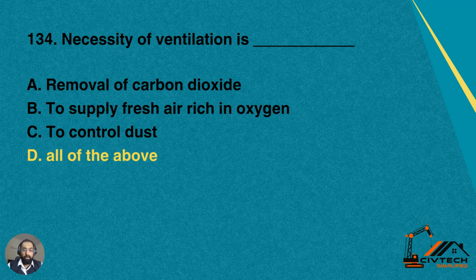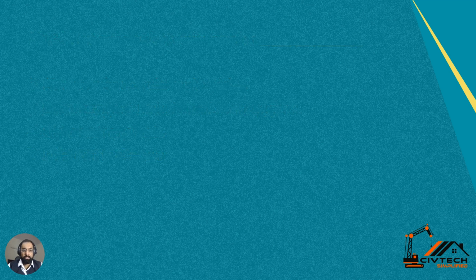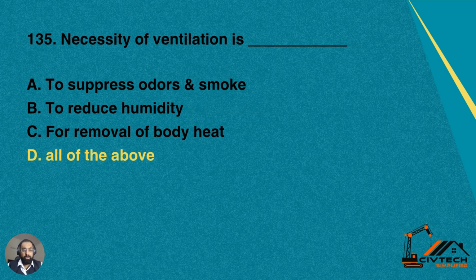Yes, all these factors are the reason why ventilation is provided within the building. So we want to remove carbon dioxide, we want to supply fresh air and fresh oxygen, and we want to control the dust. So option D is correct for this question.